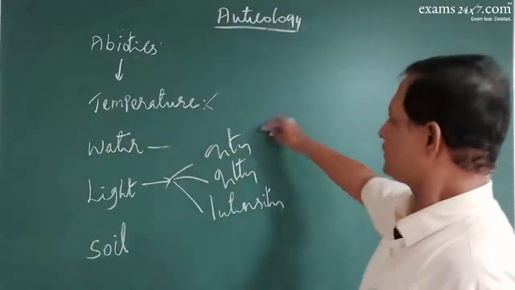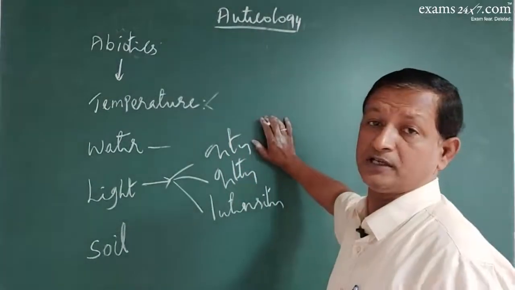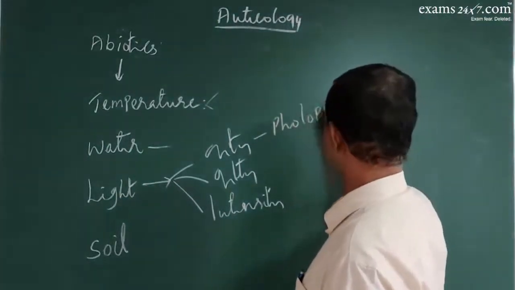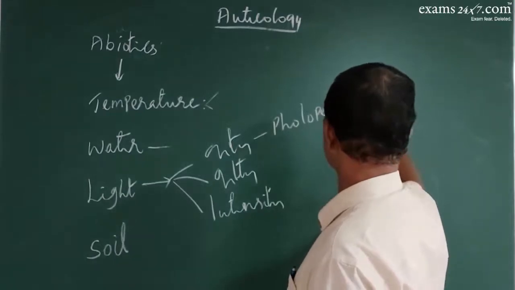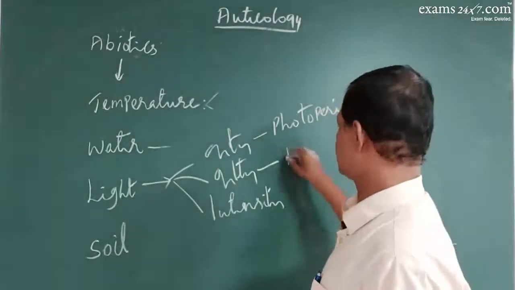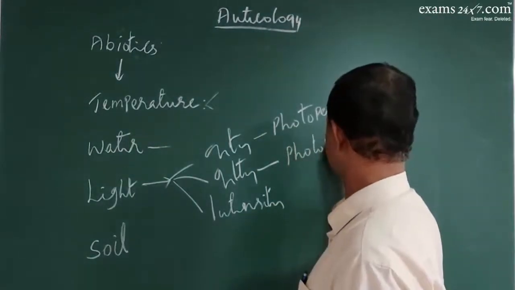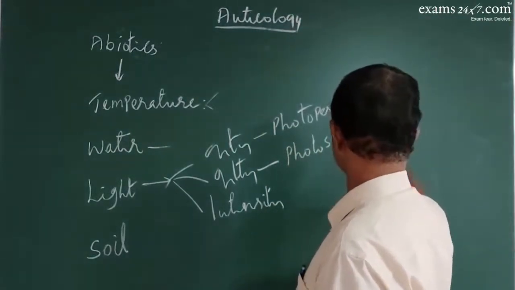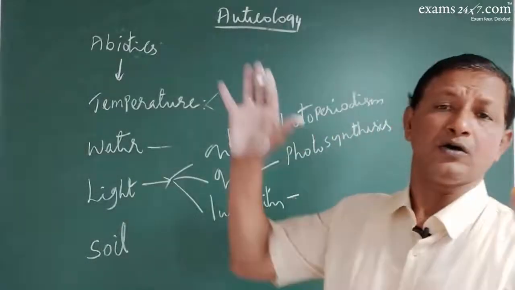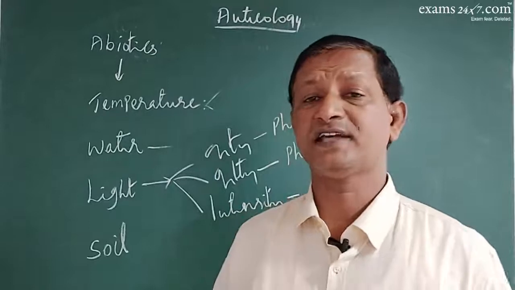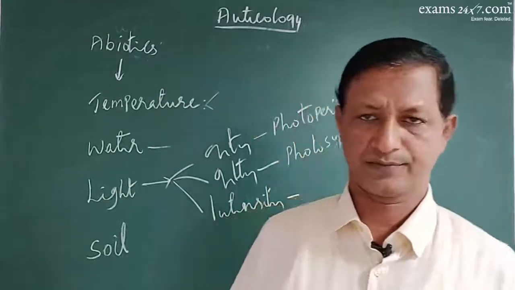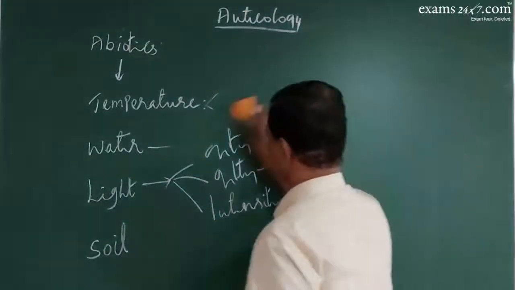So, in this way, quantity of light, say for example, photoperiodism in case of plants is quantity of light. Quality of light, the photosynthesis. Intensity of light, whether it is high intensive sunlight or low intensive sunlight, all those things, right. So, these are all very, very important.